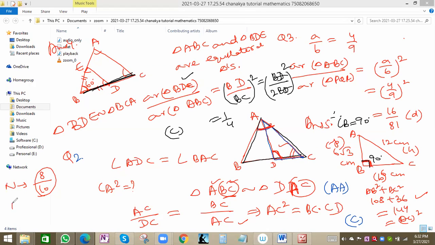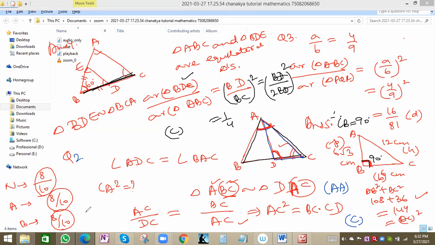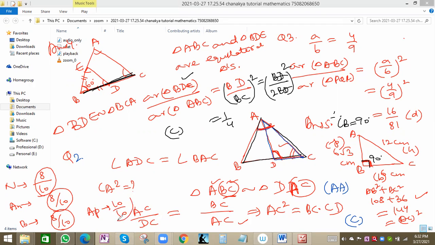Then question number 4 was wrong for Anushka. Same marks, 8 out of 10. Then for Bhavya also same marks. One question wrong, 8 out of 10. And we can say the highest will be Apurva, full marks. The questions were very easy. So I will write AP and Anushka AN, 10 out of 10 marks.